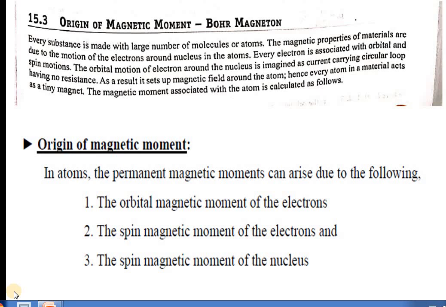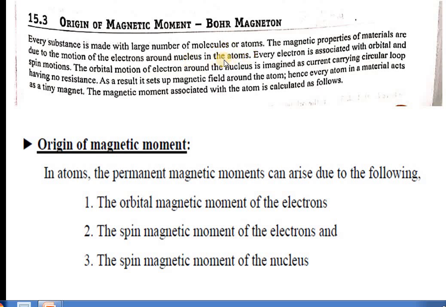So we know that every substance is made up of a large number of molecules or atoms. Simply, what is a solid? We define a solid as a collection of atoms or molecules. The magnetic properties of the material are due to the motion of electrons around the nucleus in the atom.